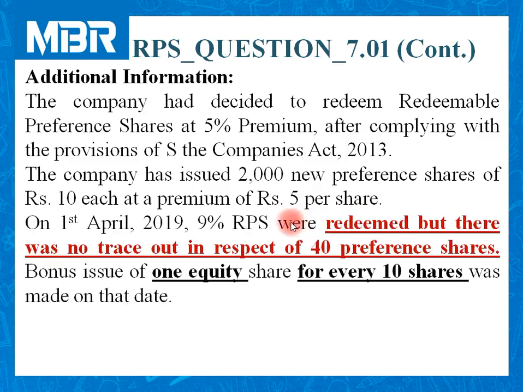On 1st April 2019, 9% RPS were redeemed, but there was no trace of 40 preference shares. This is one of the important adjustments in this question. As per the information, we are not in a position to trace 40 preference shares.